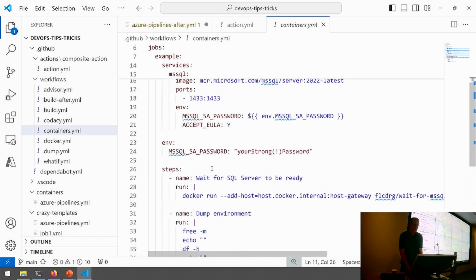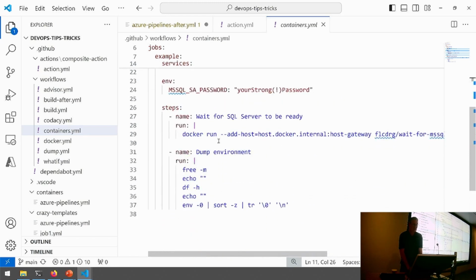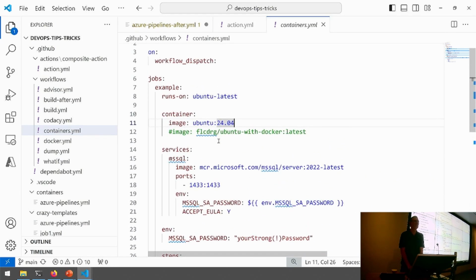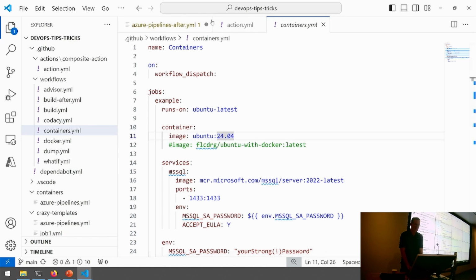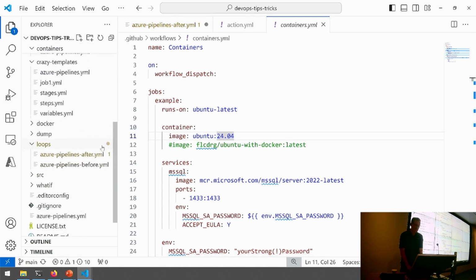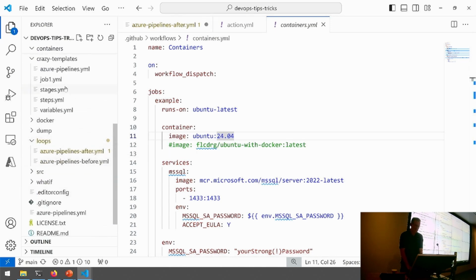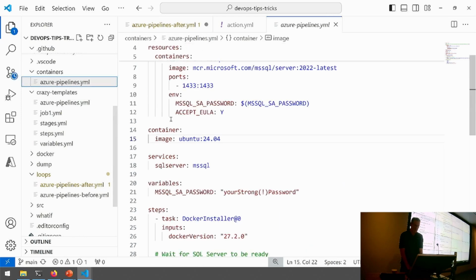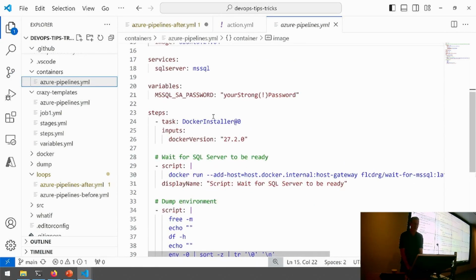If I tried to, I could do other stuff, but if I tried to run Docker, it would say, I don't know what you're talking about. I haven't got that software installed. Why did it work in the Azure pipeline? Well, because, I'm not sure if you noticed, I have a task here to install it there. So that's how it worked there.